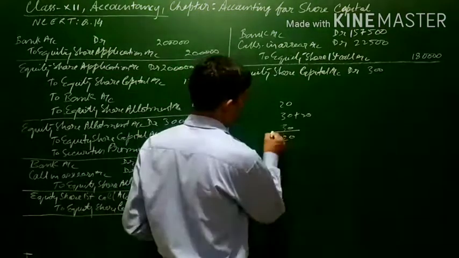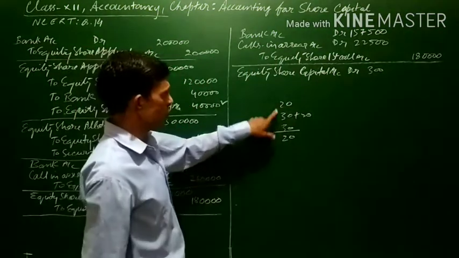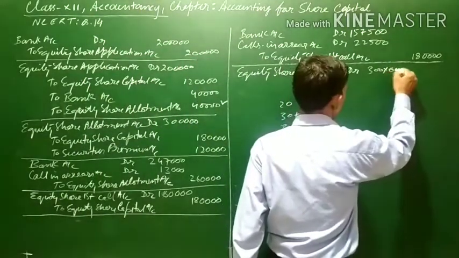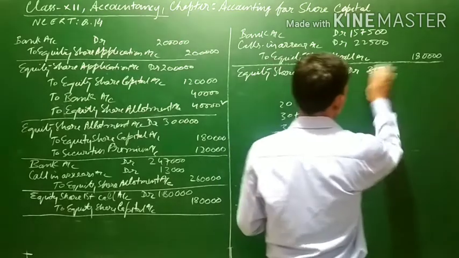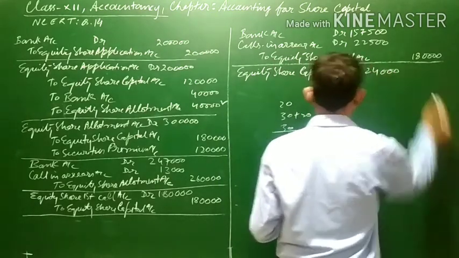After the first call, Rohit's shares will be forfeited, so the called up amount is only 80 rupees. So 80 into 300 will be debited: 8 into 3 are 24, that is 24,000.